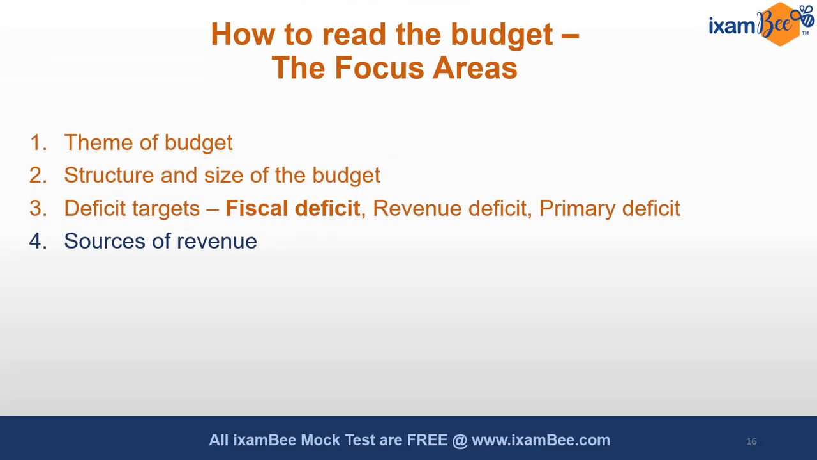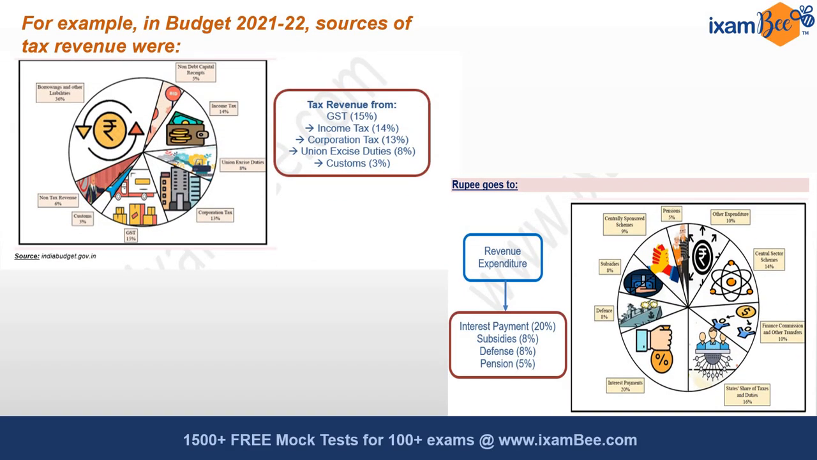The next focus area is the sources of revenue for the government. For example, if you look at the budget estimates for the financial year 2021-2022, source of revenue for the government is through tax. And under that, GST, income tax and corporation tax have the maximum share. Usually these three taxes account for the major source of revenue for the government.